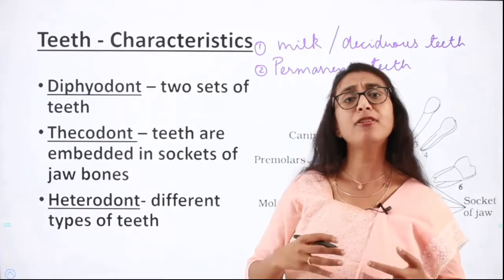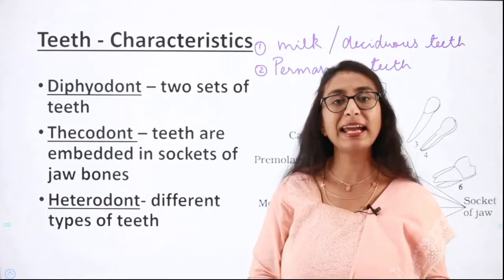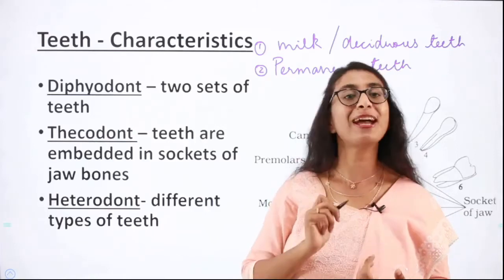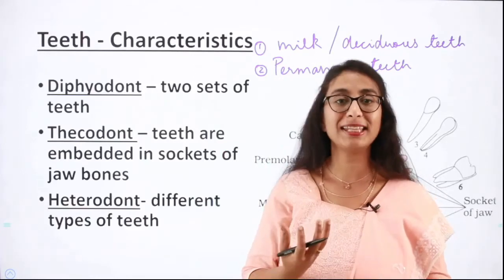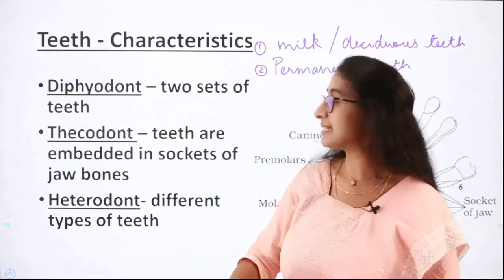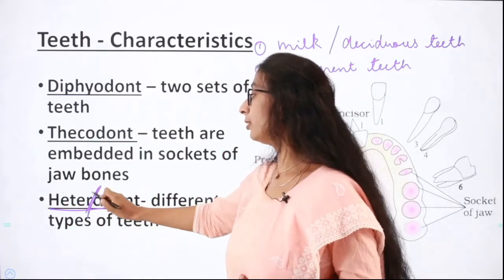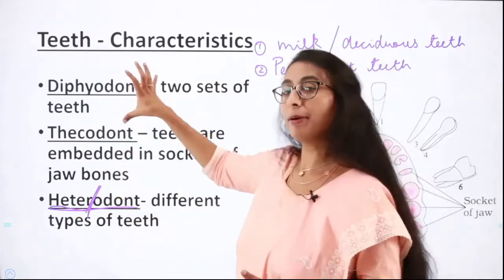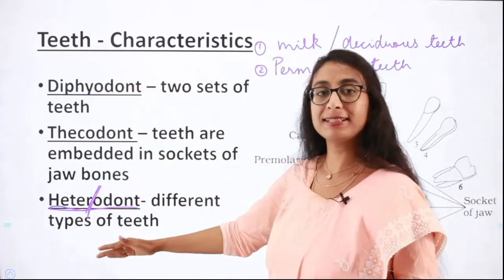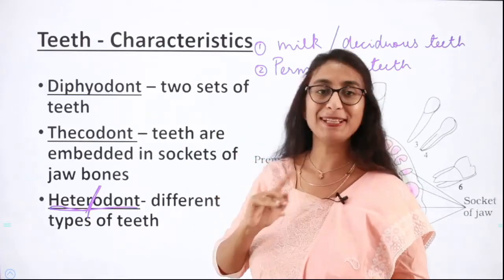Heterodont means we have different types of teeth, right? We have incisors, canines, premolars, molars. So we have different kinds of teeth. That nature of teeth is called heterodont. We know the meaning of hetero: anything beginning with hetero means different, right? So can you remember these 3 important characteristics? Thecodont, diphyodont and heterodont. Please do not forget this.